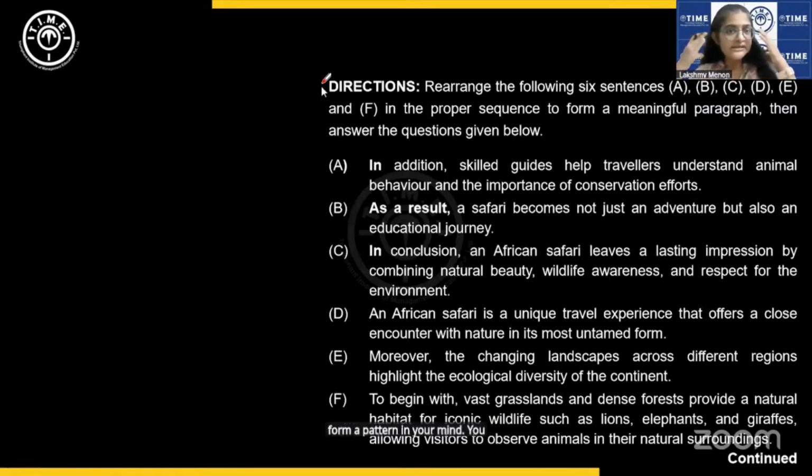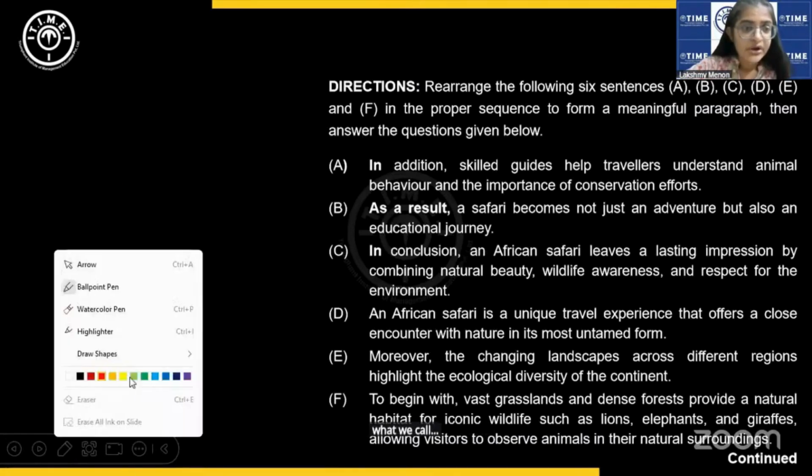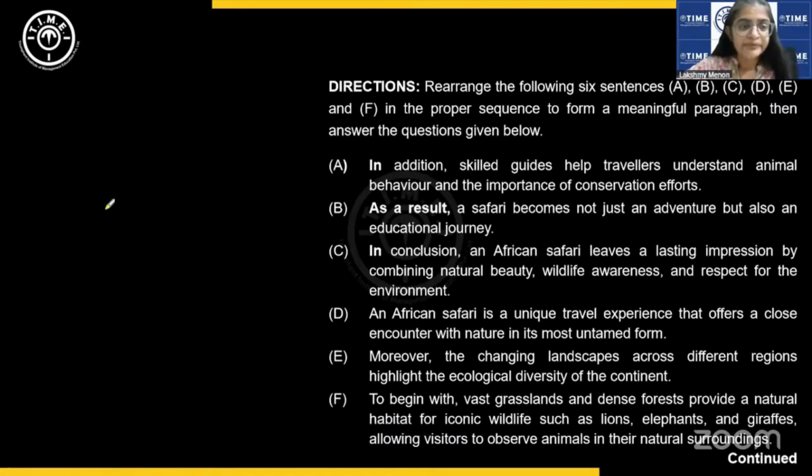You need to form some kind of pattern in your mind so that you know what you're looking for, right? You know what sentence to put where. So, if you look at the general patterns of paragraphs, the most commonly seen pattern is what we call, it's my yellow pen, yeah, what we call general to specific.